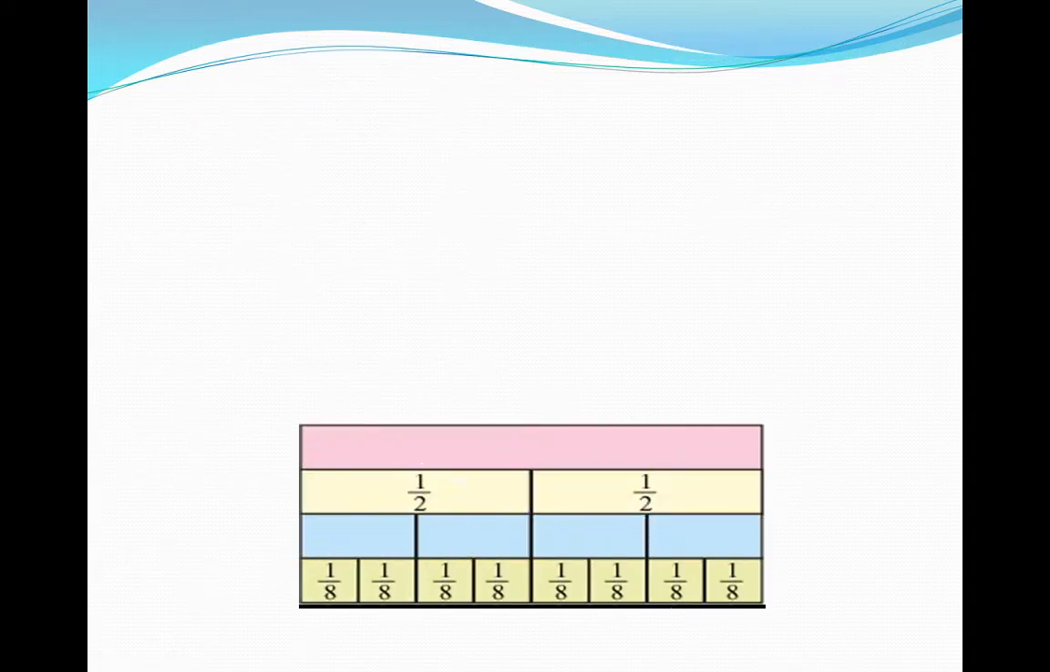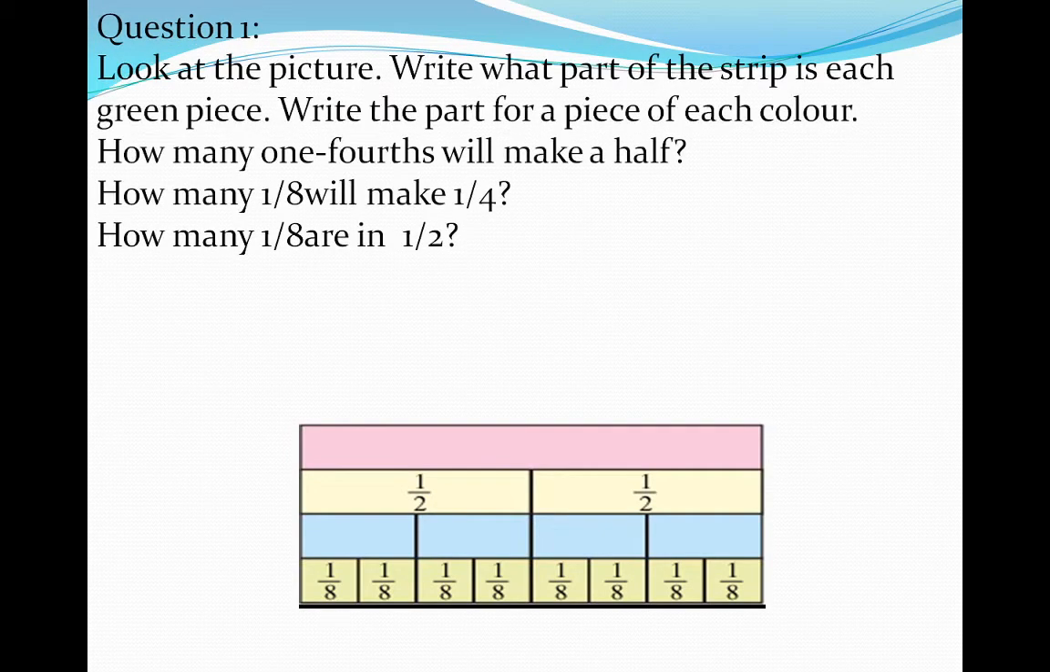Now look at this picture. There is one rectangle which is divided into many parts. And Question 1: look at the picture. Write what part of the strip is each green piece. Write the part for a piece of each color.